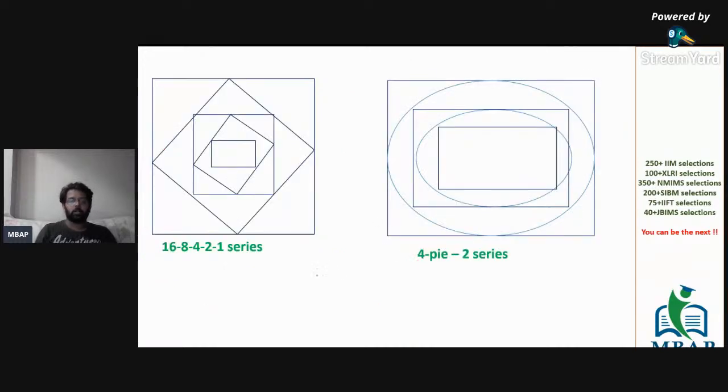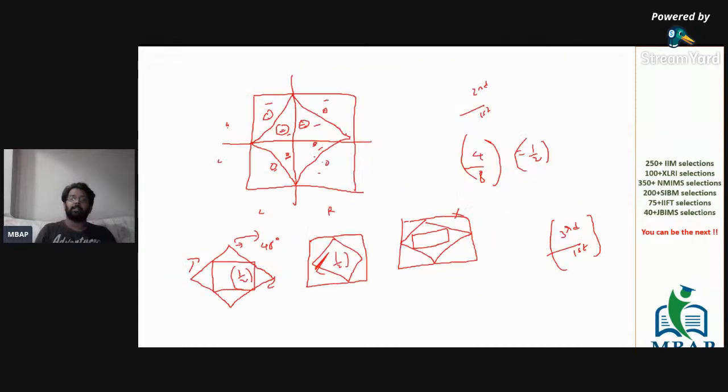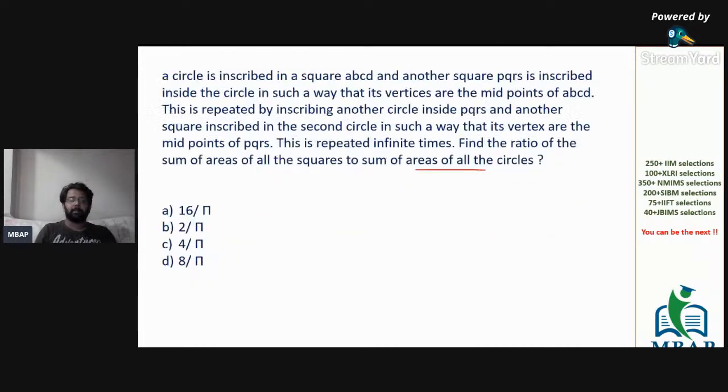Even if I consider the first square and first circle, it's going to be 4 by pi. If I consider the first 2, it's going to be how much? 4 plus 2, 6. And the circle will be pi plus pi by 2. It's 6 divided by 3 pi by 2, which is 12 divided by 3 pi, which is the same as 4 by pi. So 4 by pi is going to remain constant. I repeat, 4 by pi is going to remain constant, whether it is 1 unit, 2 units, or infinite units. The question is infinite. So even in this case, the answer will not change. This is again going to be 4 by pi only.